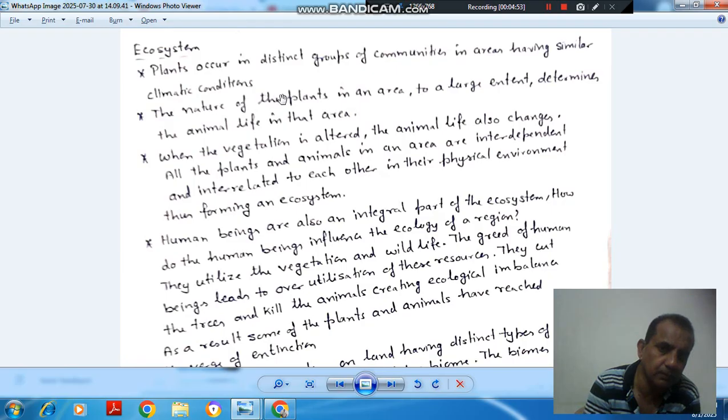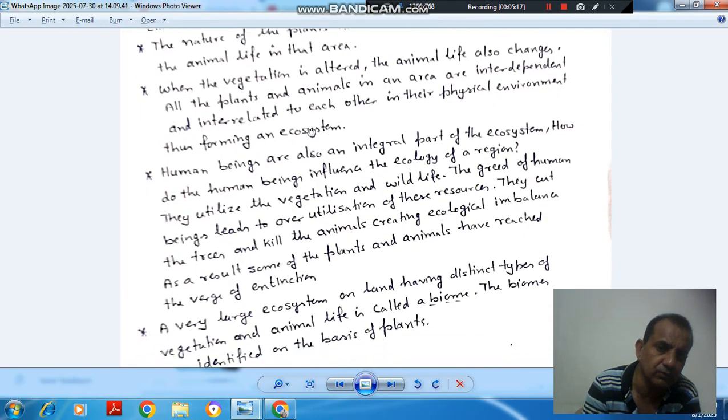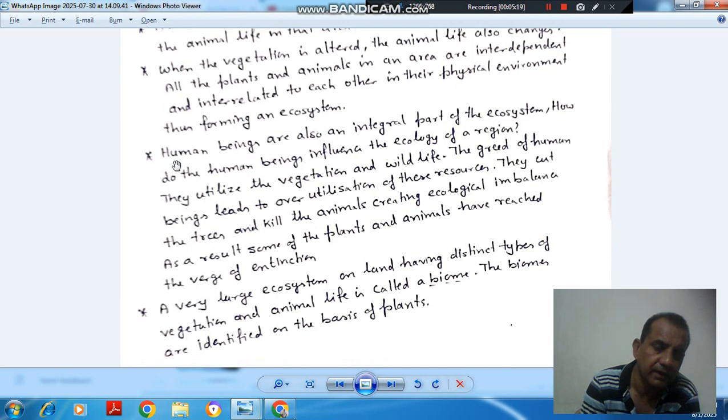So plants plus animal life, because they are dependent on each other, form an ecosystem. Next point is when vegetation is altered, animal life also changes. All the plants and animals in an area are interdependent and interrelated to each other in their physical environment, thus forming an ecosystem.